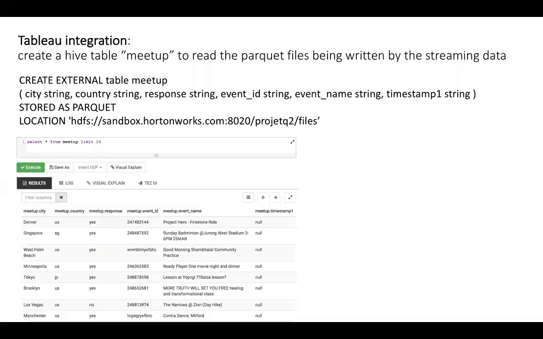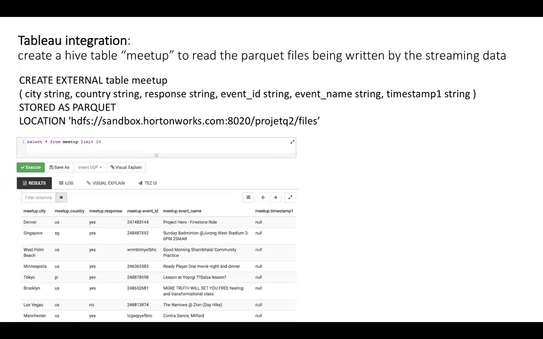Okay. The third analysis that I did was to integrate Tableau with the streaming data. Now, the way I did it is that I created a Hive table which reads data of these Parquet files as they're being written. So in effect, the contents of the Hive table, or the number of rows to be specific, continue to grow on and on and on.